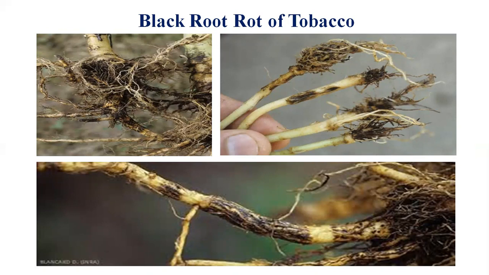The primary source of infection is dormant mycelium from the soil as well as plant debris, and the secondary source is conidia, which are spread by irrigation water. So this is about the black root rot of tobacco.